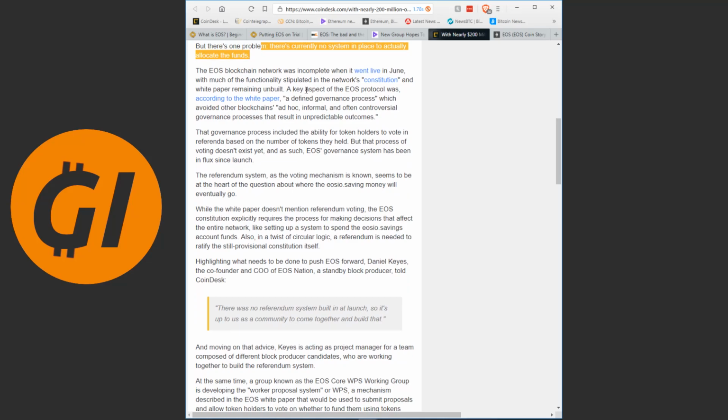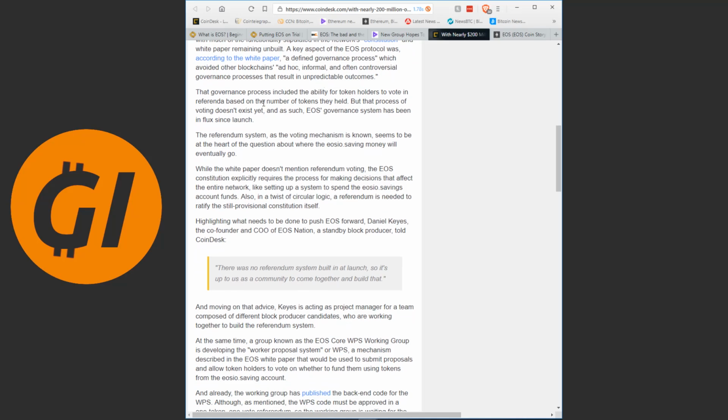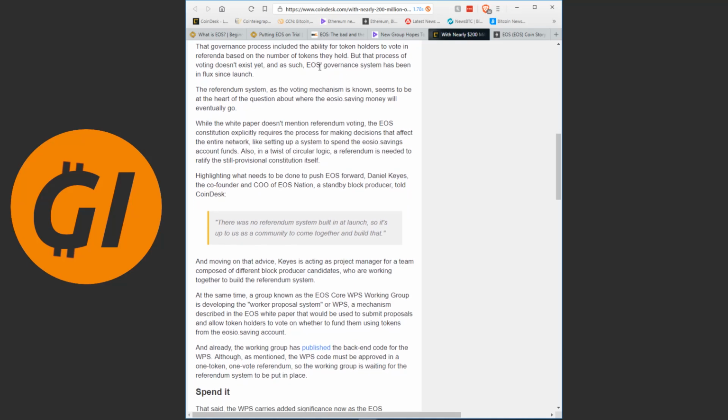The EOS blockchain network was incomplete when it went live in June, with much of the functionality stipulated in the network's constitution and white paper remaining unbuilt. A key aspect of the protocol was a defined governance process, which avoided other blockchains' informal and controversial governance process. That governance process included the ability for token holders to vote in referenda, but that process of voting doesn't exist yet, and as such, the system has been in flux.